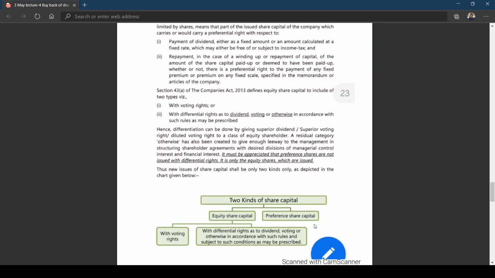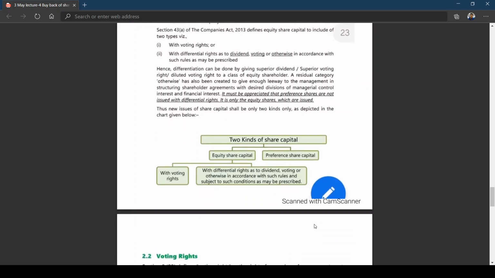Then let me sum up. This is only theory part. Just we can go through it. Two kinds of share capital: equity share capital, preference share capital. Equity share capital with voting rights, with differential rights as to dividend, voting or otherwise in accordance with such rules and subject to such conditions as may be prescribed.